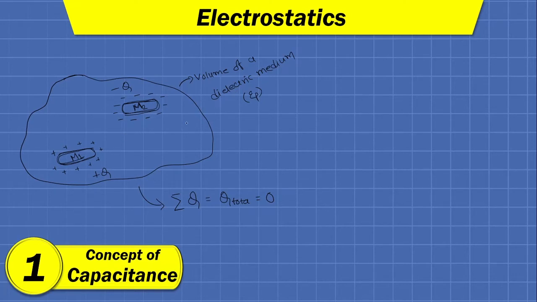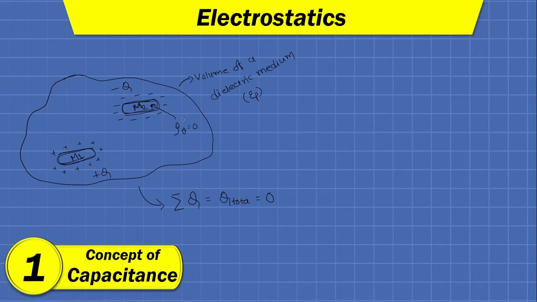Fine. Here it is important to understand that inside the metal, the volume charge density will be 0, as we have seen in the properties of conductor. All plus Q and minus Q charges will reside strictly on the surfaces of M1 and M2 respectively.